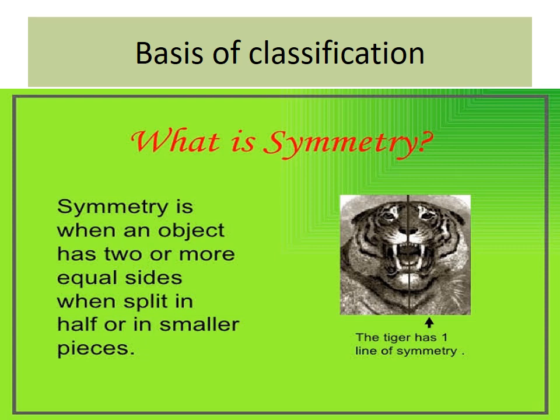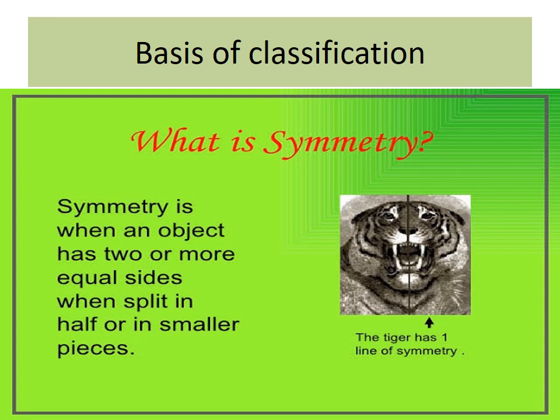That is symmetry. Okay, symmetry is divided into two: radial symmetry and bilateral symmetry.